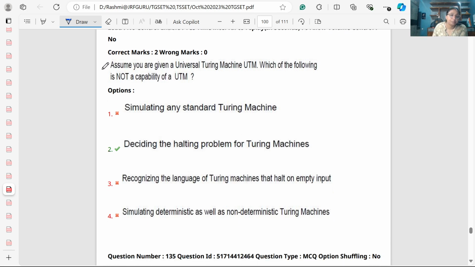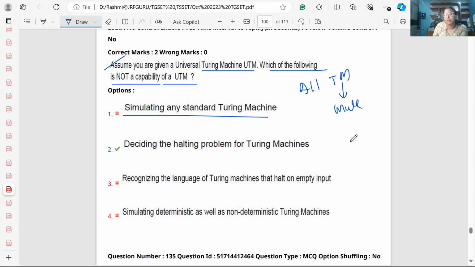Now next question. Assume you are given a universal Turing machine, which we call UTM. Which of the following is not a capability of UTM? It simulates the Turing machine. Remember, all Turing machines can simulate each other. A simple Turing machine can simulate the multi-tape Turing machine, and a universal Turing machine can simulate a multi-directional Turing machine. So all formats of Turing machine can simulate each other.